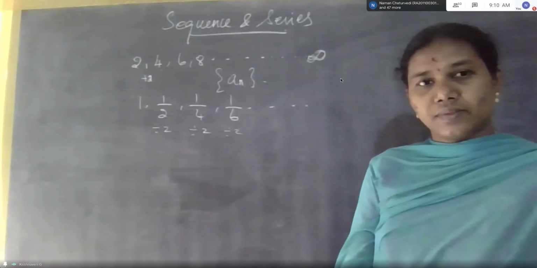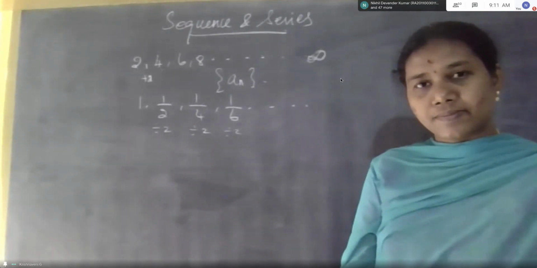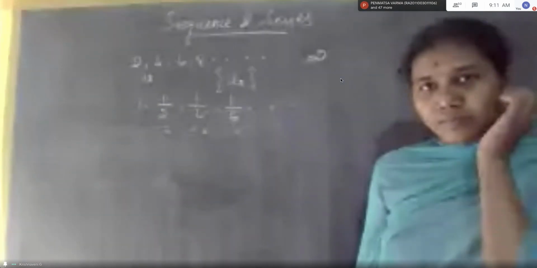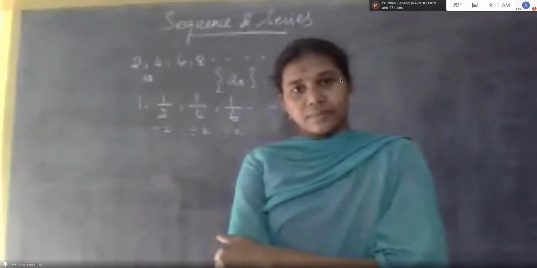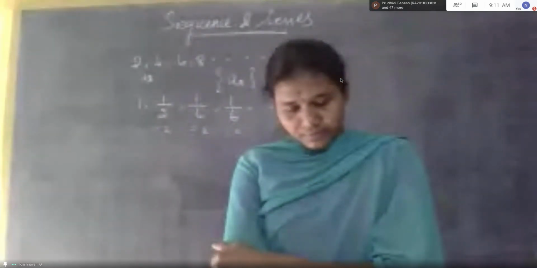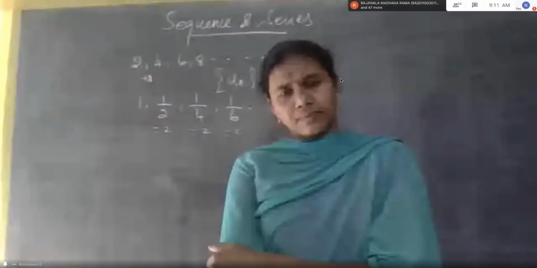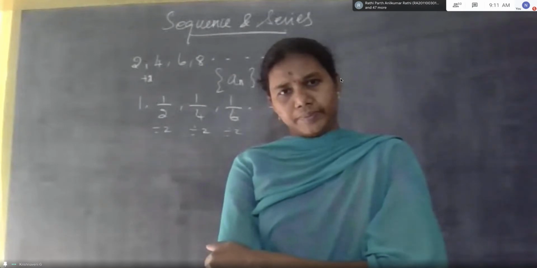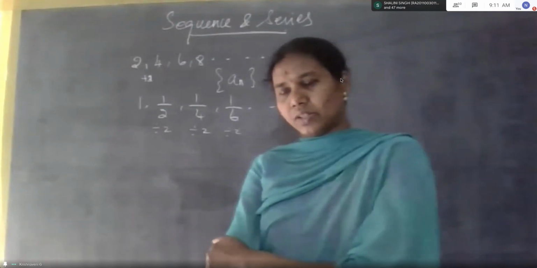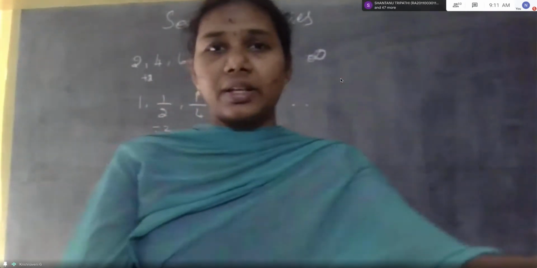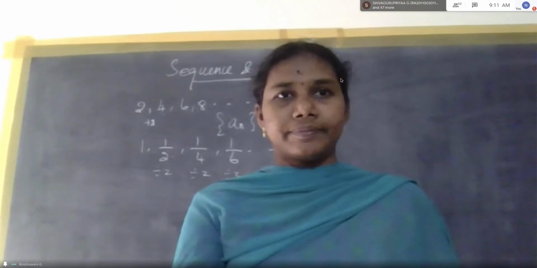Convergence. How can we say that this is a convergent sequence? Convergent sequence means what? In convergent sequence, we'll put un by vn. Limit as n tends to infinity, and if the division value is positive, then it is convergent. If not, it's divergent. I will show you that in the PDF in one second.